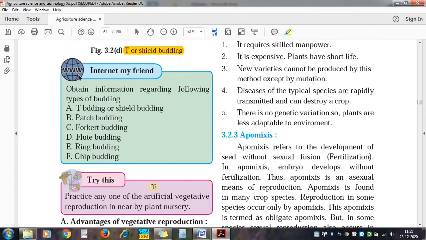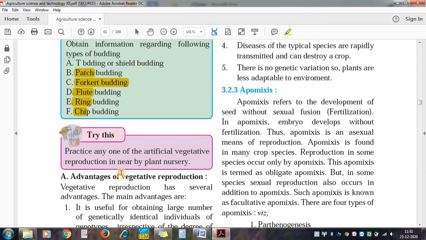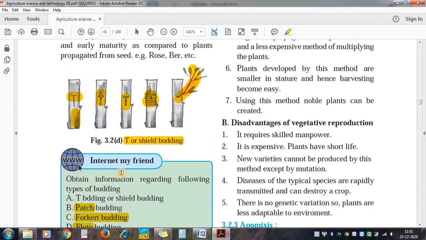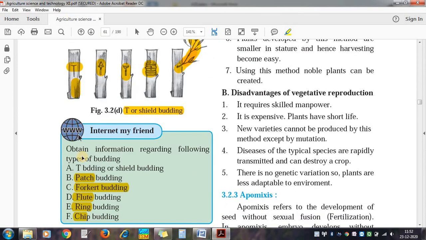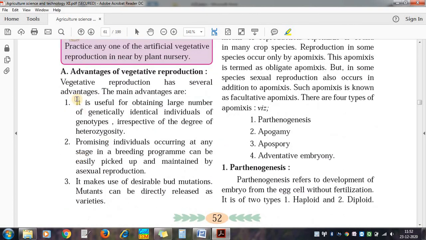You can see there are different kinds of buddings: T budding, patch budding, forkert budding, flute budding, ring budding, chip budding. We can invent different kinds of buddings. The only thing is that the scion bud is inserted into the stock branch, and the bud takes nutrients from this stock plant and grows.